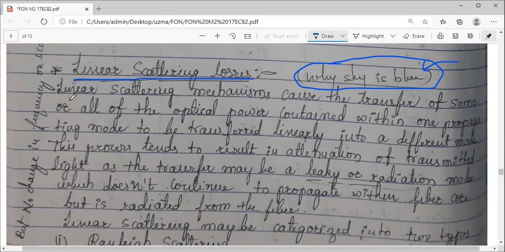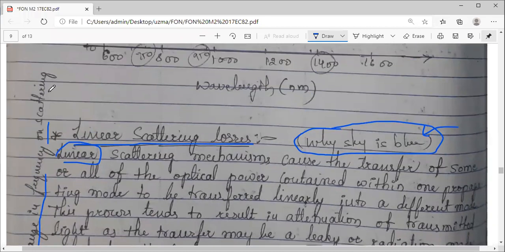So, linear scattering losses. First of all, we should understand what we mean by linear. This is a very well-known term to you, linear and non-linear. The variations are linear in nature or non-linear in nature. Here, when we associate the term linear with scattering, it means no change in the frequency of scattering.